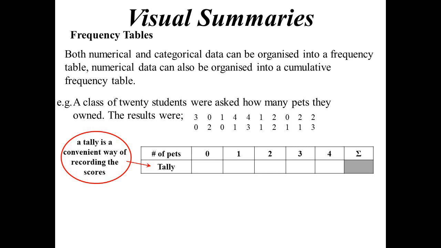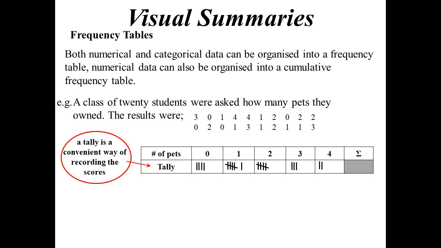Now to place information into our frequency table, a common way of doing that is simply using a tally system. So let's record these. First of all, we'll put a stroke for each piece of data. Now when we reach 5, we usually strike it off to represent this is a group of 5, and we keep doing that until all the data has been recorded.